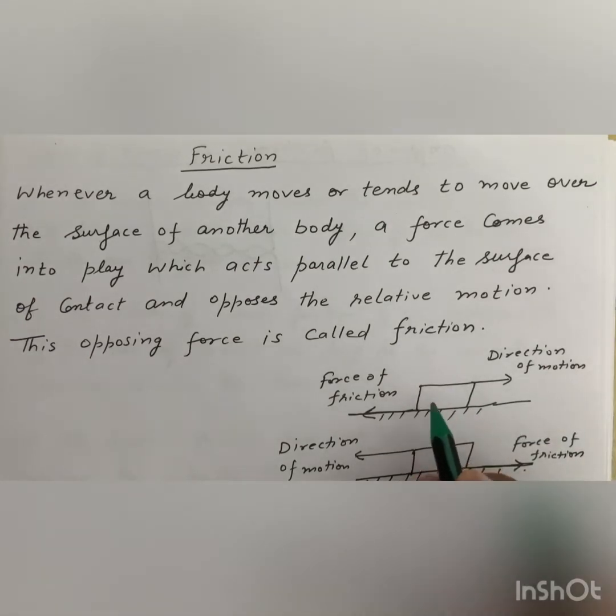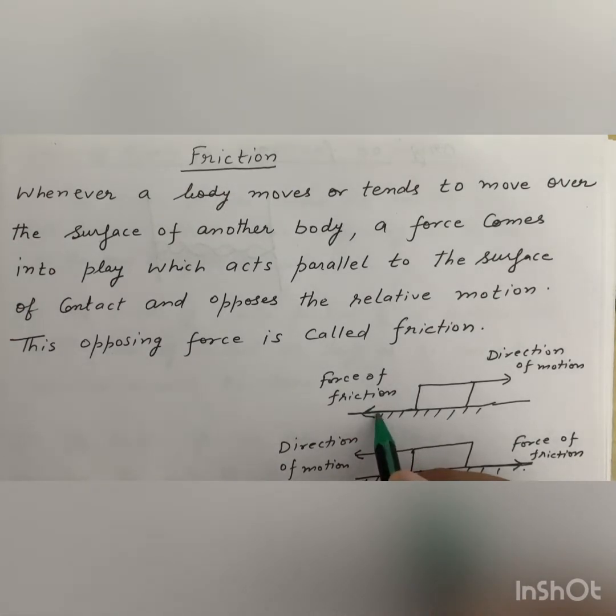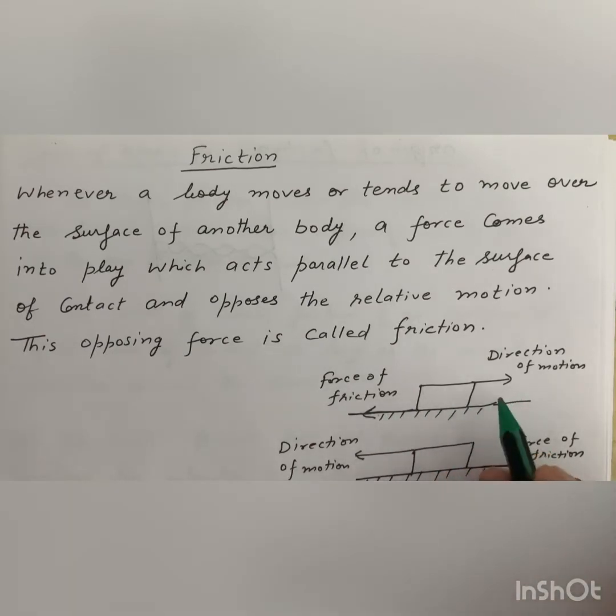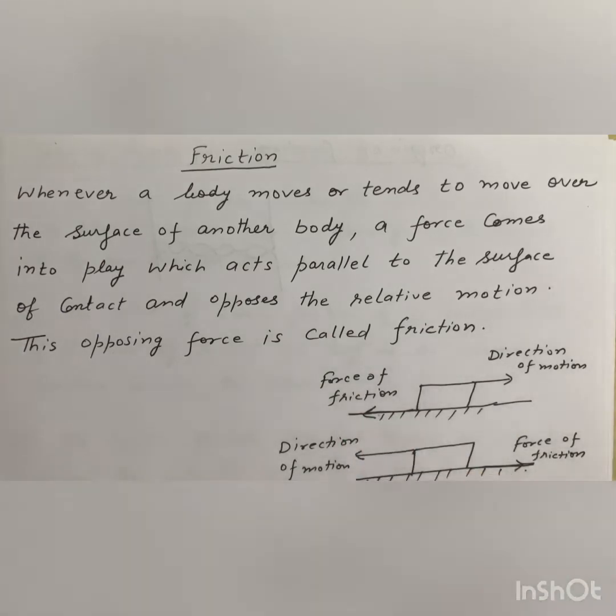A retarding force must be acting on it. This retarding force is called force of friction, and its direction is opposite to the direction of motion of the body. Motion of the body is in this direction, so direction of friction force is in this direction.